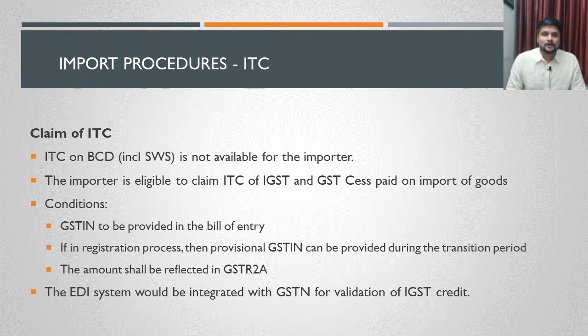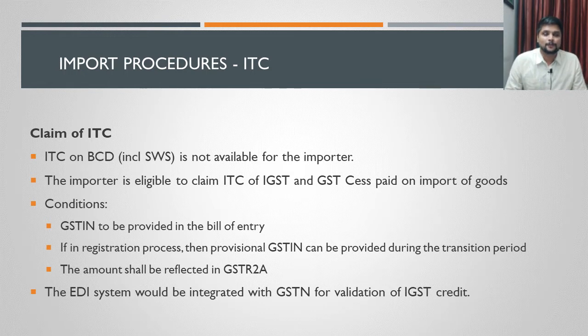But in order to claim the input tax credit, the importer has to satisfy the following conditions. What are all those conditions? GSTN is to be provided in the bill of entry. GSTN means GST number has to be provided in the bill of entry. Second is, if the importer is in the process of registration. For example, GSTN will be provided for any person who has already got registered in GST law.